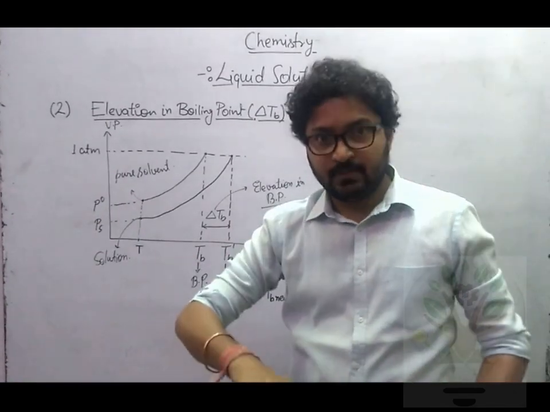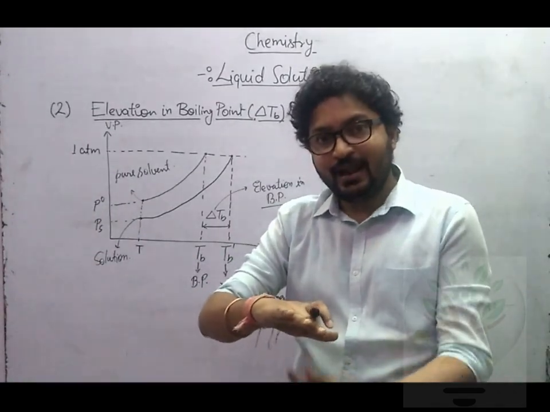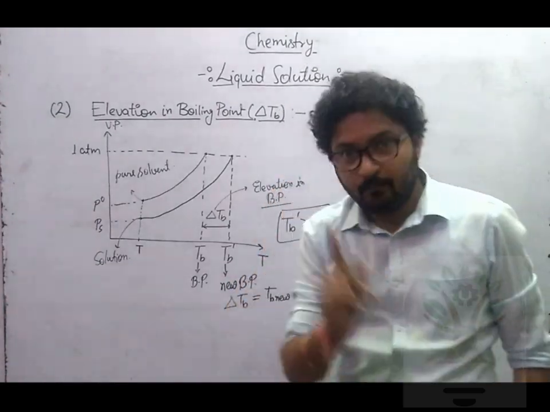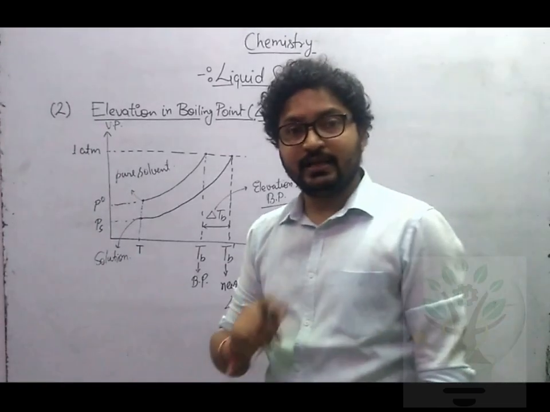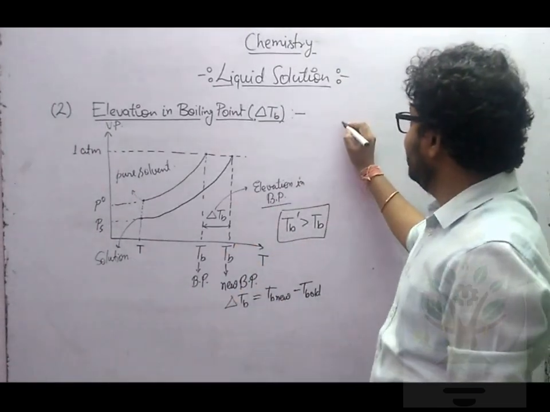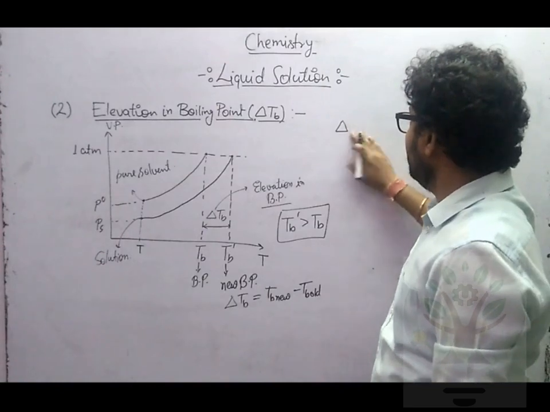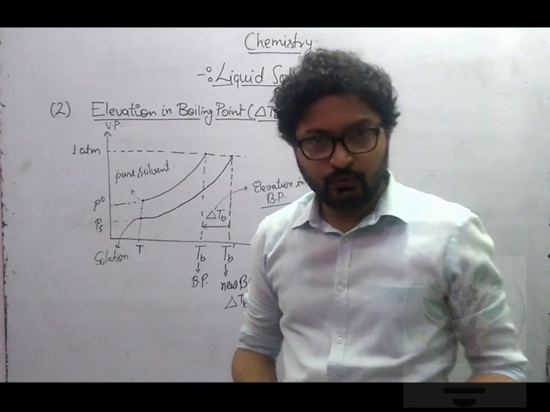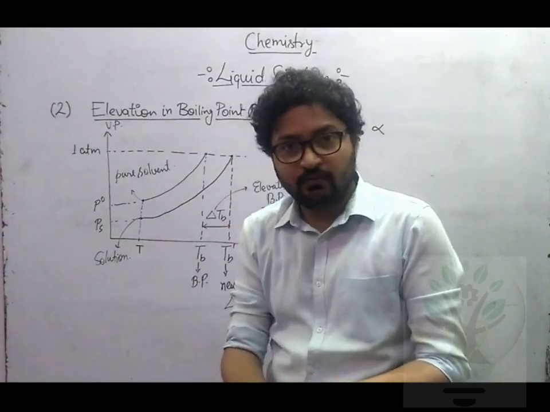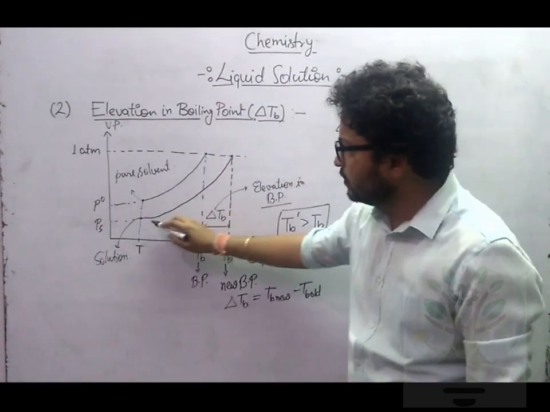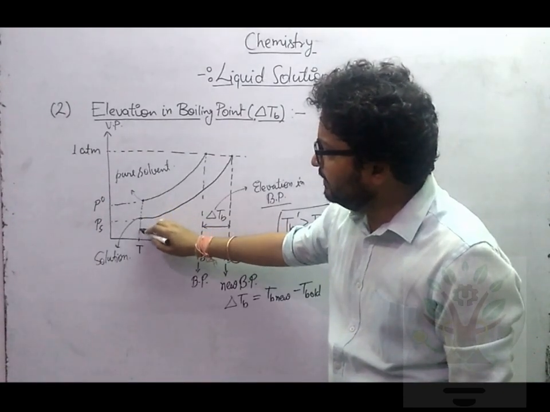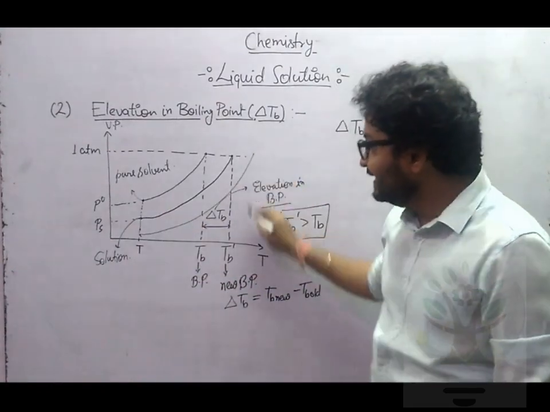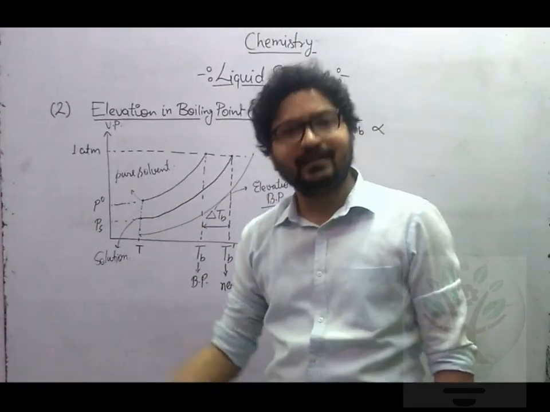That your vapor pressure is lower, so you will require more heating in order to achieve 1 atm vapor pressure, or you will require less heating? You will require more heating. So once you require more heating, can I say that delta TB will be directly proportional to moles of solute? The more solute you keep dissolving, your vapor pressure will keep decreasing, and once you start heating, you will get a higher boiling point.